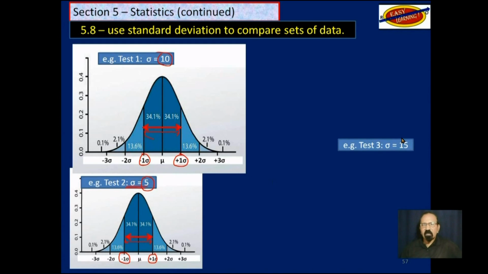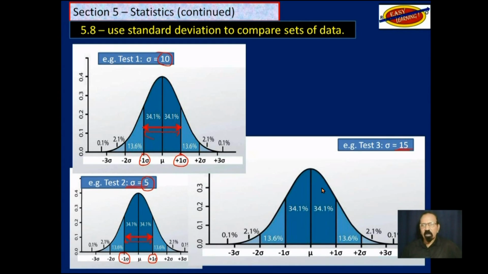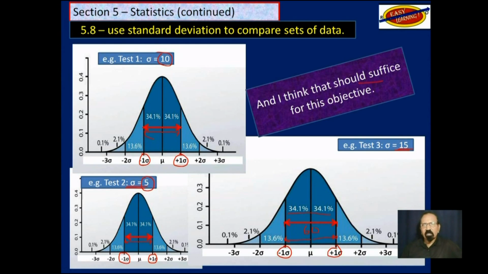And then if the standard deviation is 15, you may get something like this. So this is one standard deviation, which is 15 down this way. And this is another standard deviation, which is 15 up that way. So this red line now still makes up 68.3% of the total data points. And I think that should suffice for this objective.